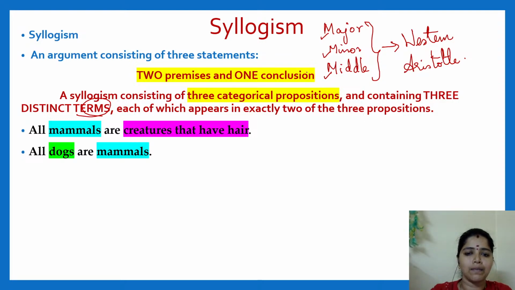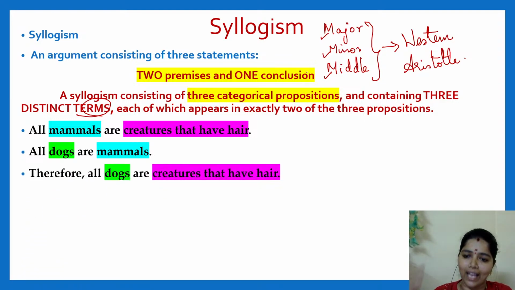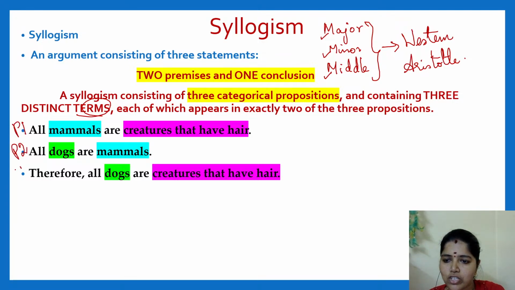This is a proposition. Next, therefore, all dogs are creatures that have hair. So this is your premise 1, this is your premise 2, and this is your conclusion. Am I right?